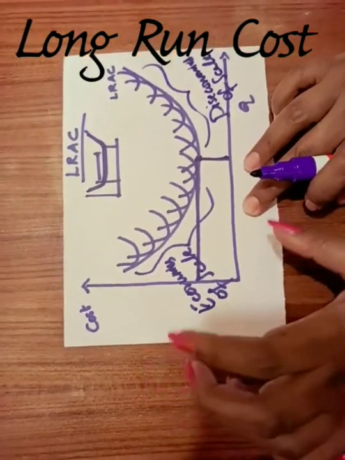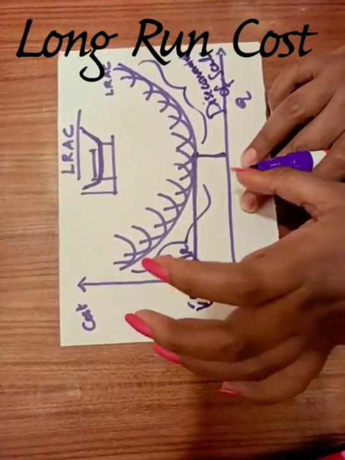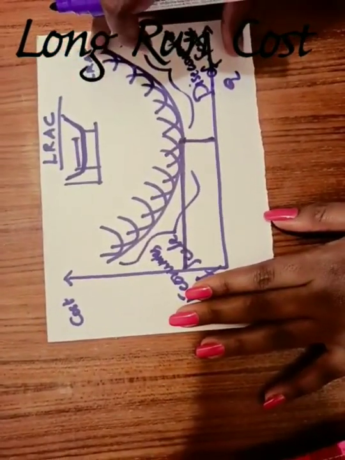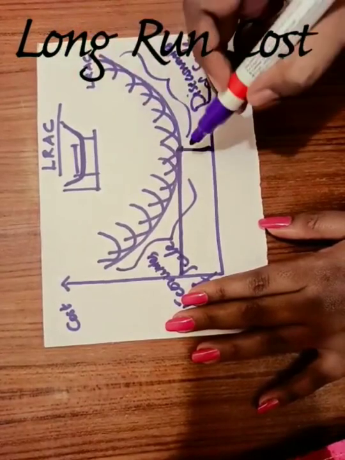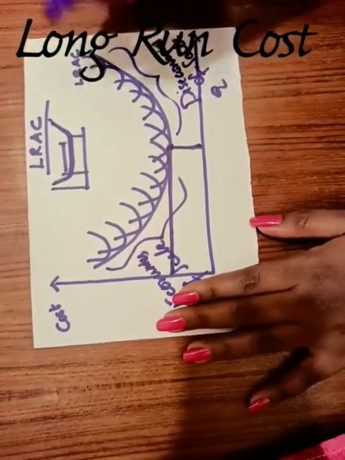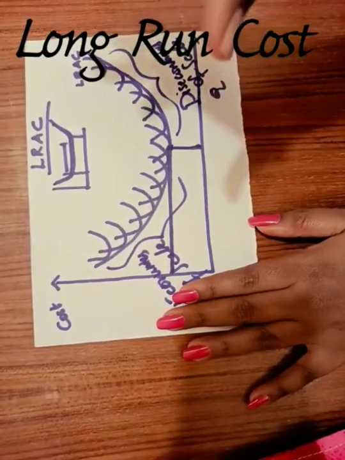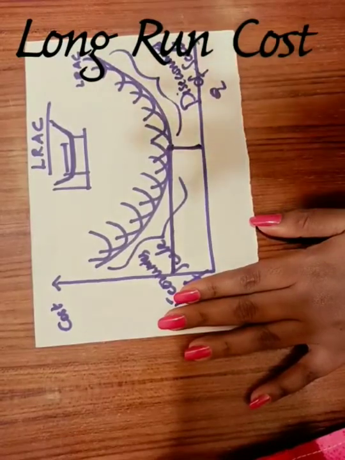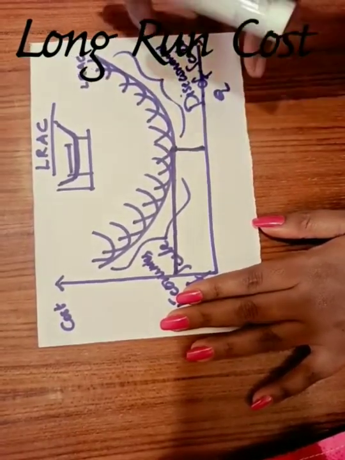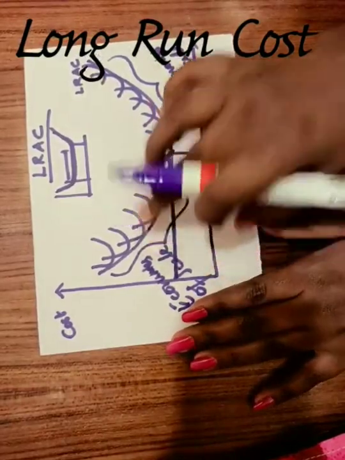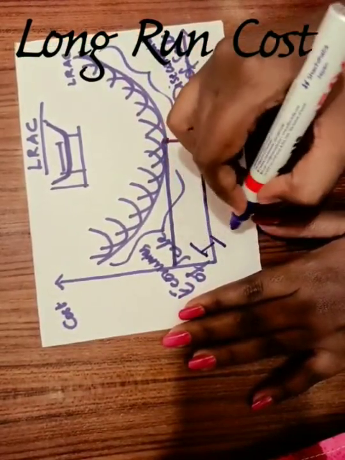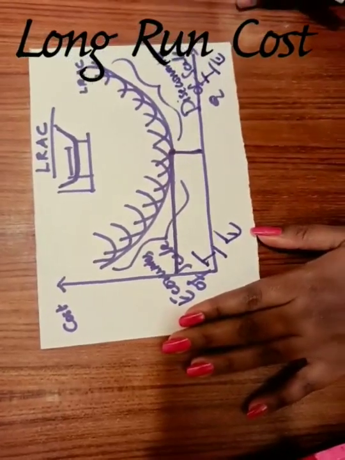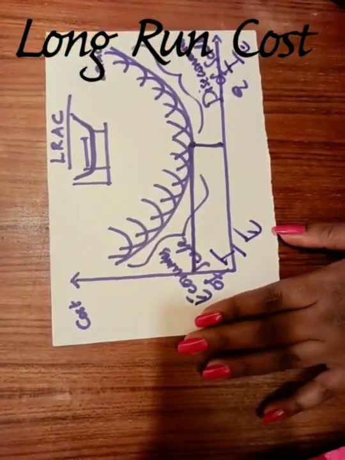Economies of scale means positive impacts of production, and diseconomies of scale means negative impacts of being expanded. Here you are producing at an increased cost, so the results you get will be negative. Economies of scale can be both internal and external. Diseconomies of scale also can be internal and external. So these are the long run average cost curves.